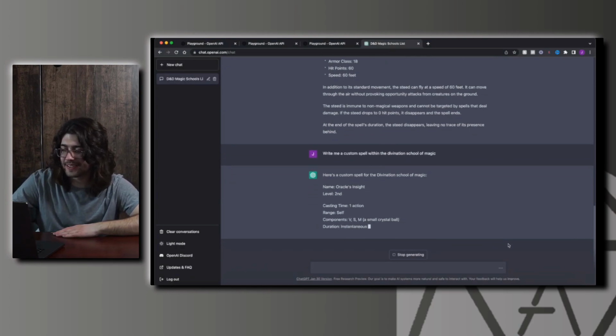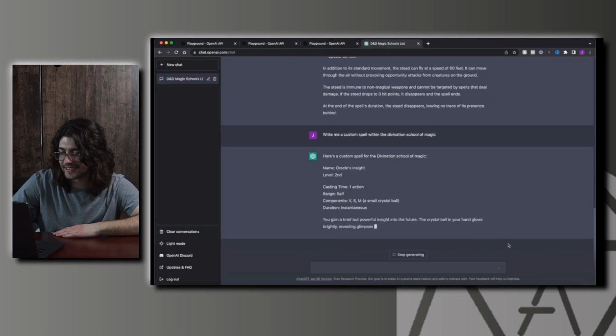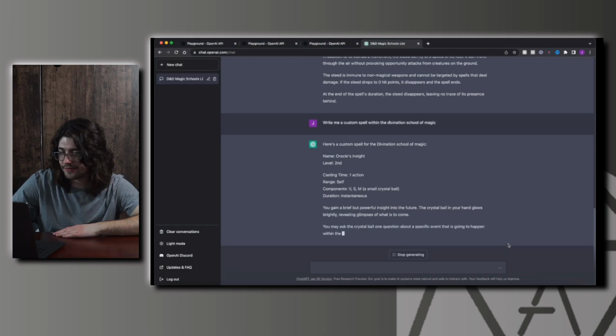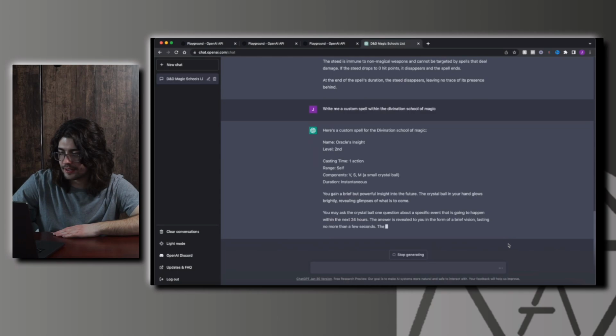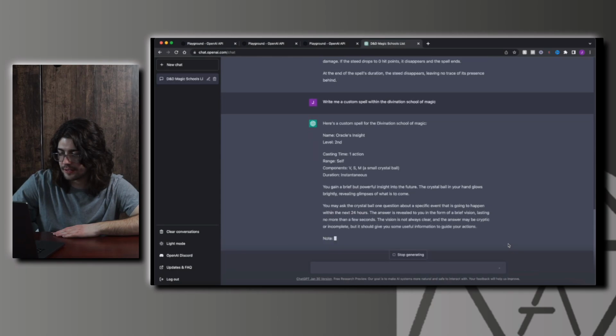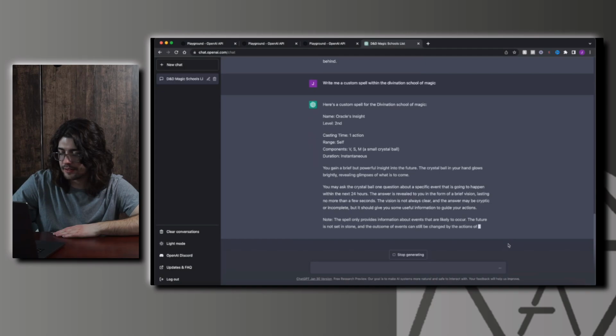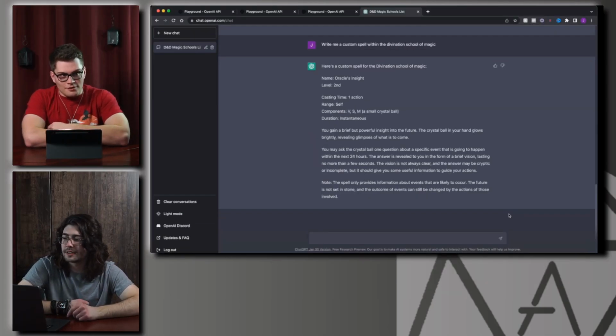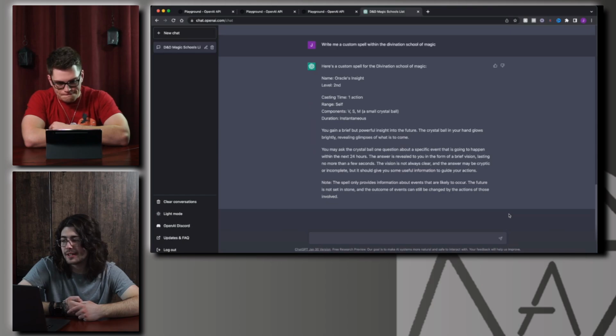Okay. The name is already interesting. Oracle's Insight. So yeah, we have Oracle's Insight, a 2nd level spell, takes 1 action to cast, range of self, verbal somatic material. The material component is a small crystal ball. Duration is instantaneous. You gain a brief but powerful insight into the future. The crystal ball in your hand glows brightly, revealing glimpses of what is to come. You may ask the crystal ball 1 question about a specific event that is going to happen within the next